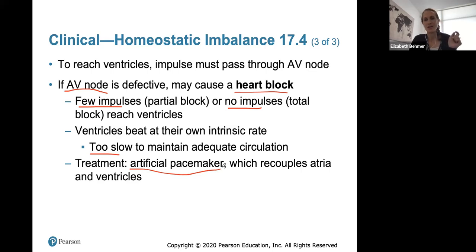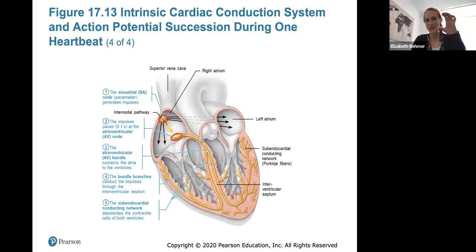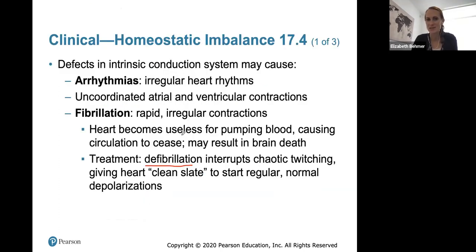And then there's a metal lead that comes out of it, and the metal lead will travel through the defective area in this electrical signal. In this case, that metal lead will travel through the AV node to connect the SA node to the bundle. So if our AV node is defective, we'll have a little metal lead. The pacemaker device is usually inserted outside of the heart, and then the metal lead will travel from the SA node through the AV node to the bundle to just bypass the blockage or the defective AV node. And that's what a pacemaker does.